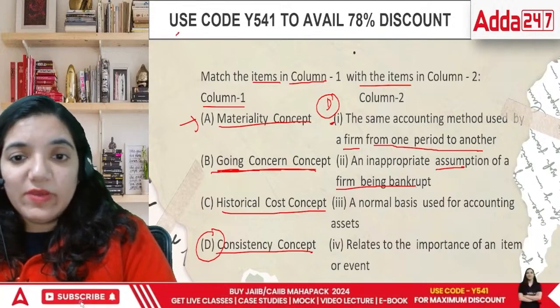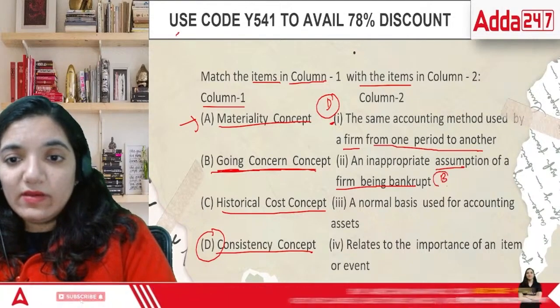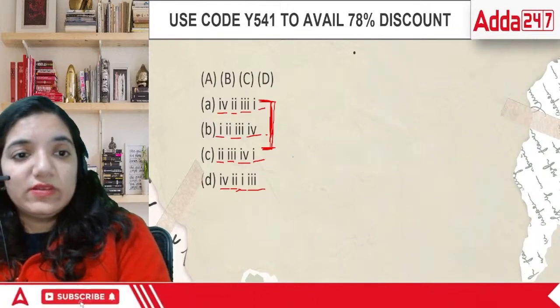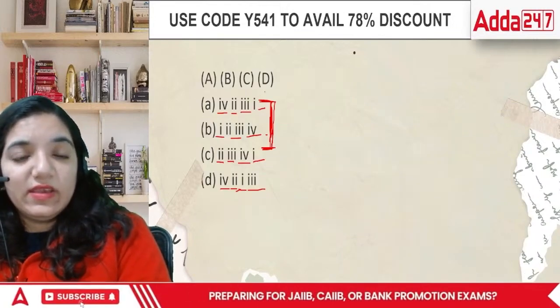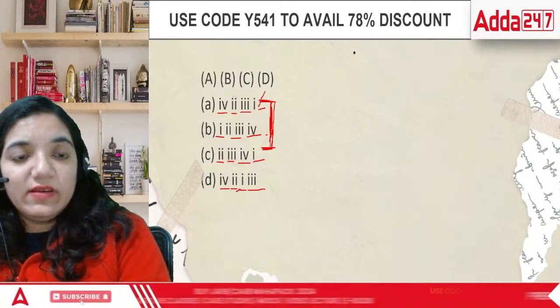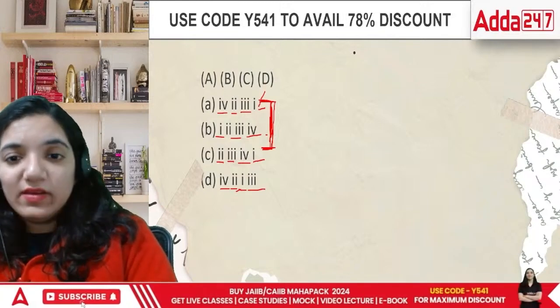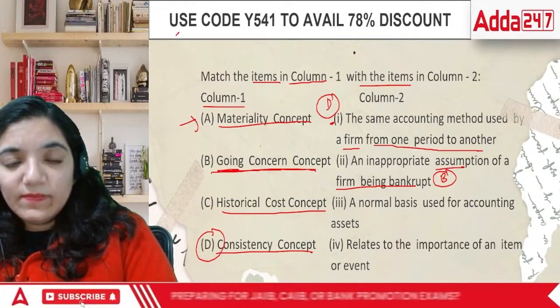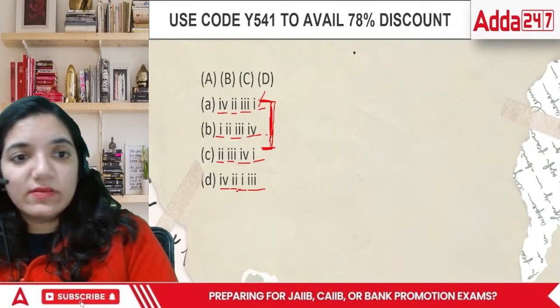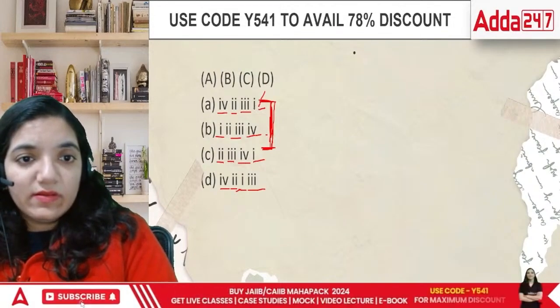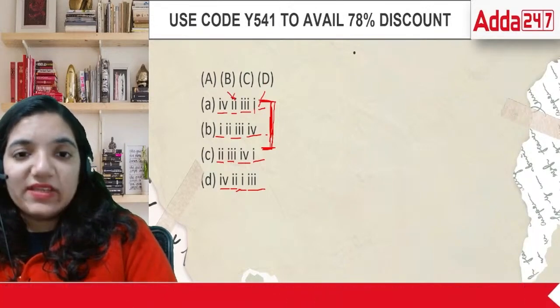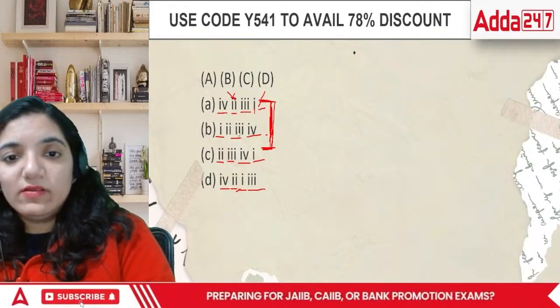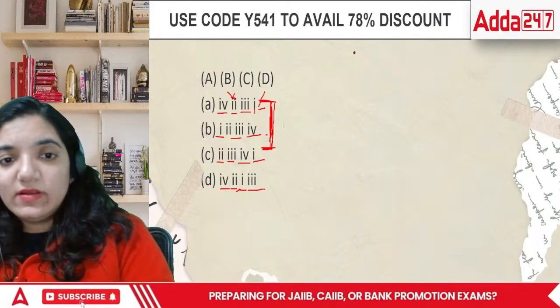I think that would be B. So D is 1 and B is 2. So I think that makes A more near to the correct answer.